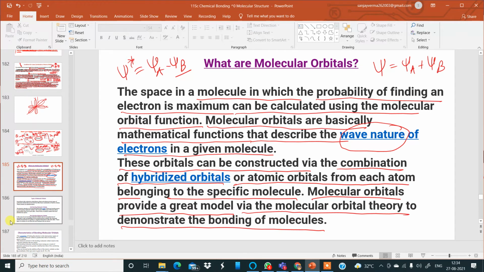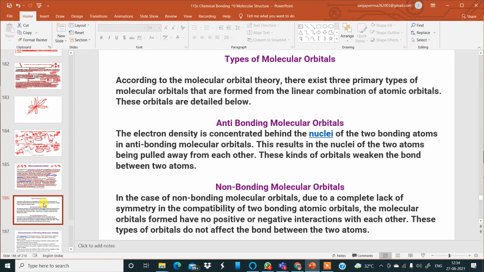Now, moving to the next slide, let us understand the types of molecular orbitals. According to the molecular orbital theory, there exist three primary types of molecular orbitals that are formed from the linear combination of atomic orbitals. The first one is anti-bonding molecular orbitals. The electron density is concentrated behind the nuclei.